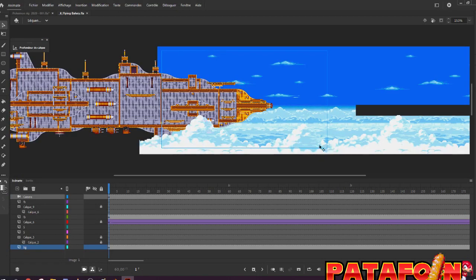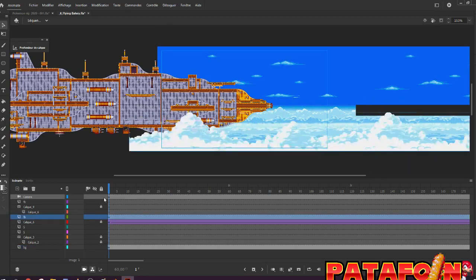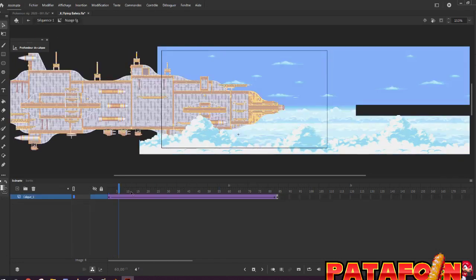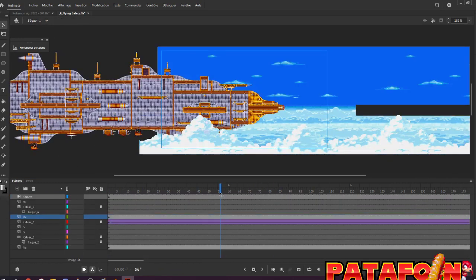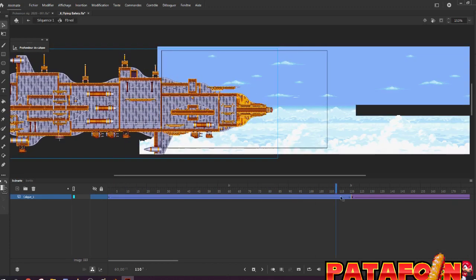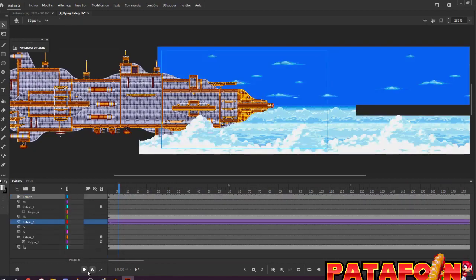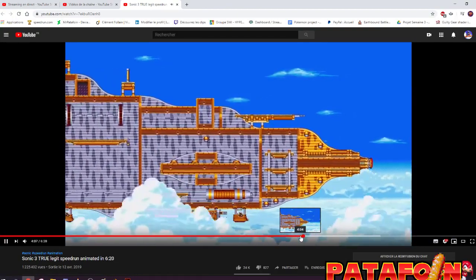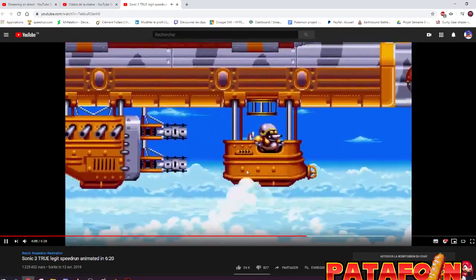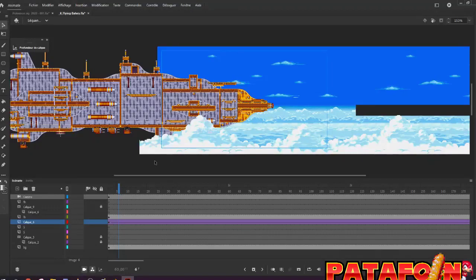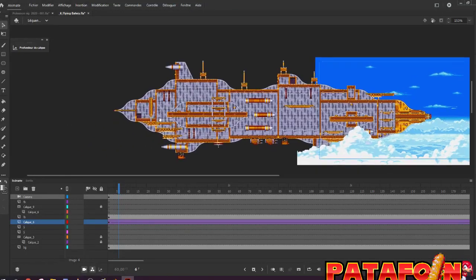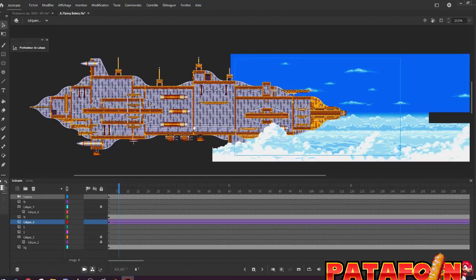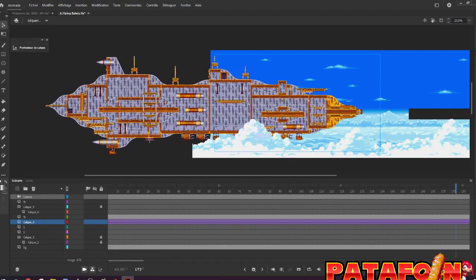I'm using the Sonic Mania Flying Battery, and all of the clouds are doing a loop animation, and you have just the big ship that is doing a small up and down. Nothing special actually. At least you can see the whole sprite in full here, which is almost not used.